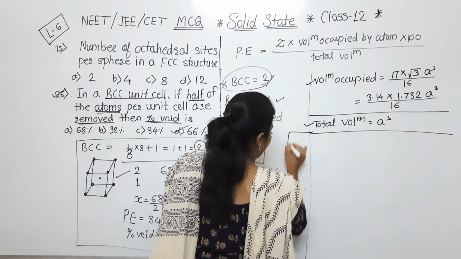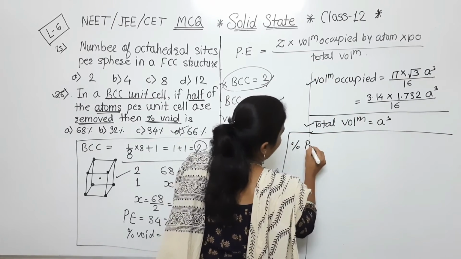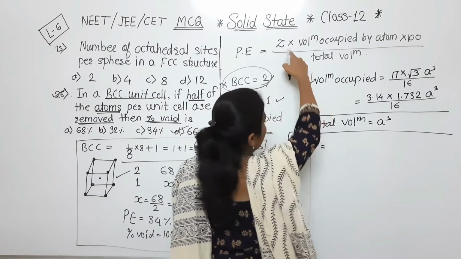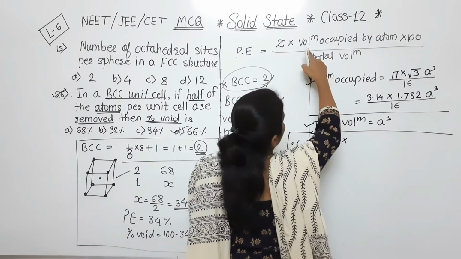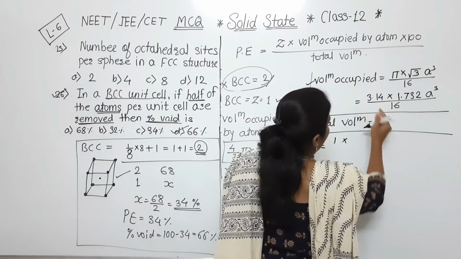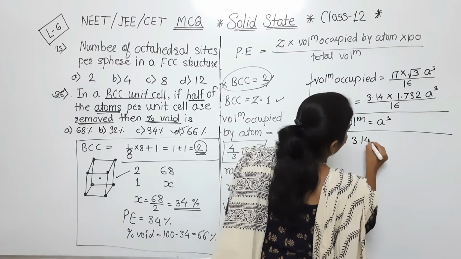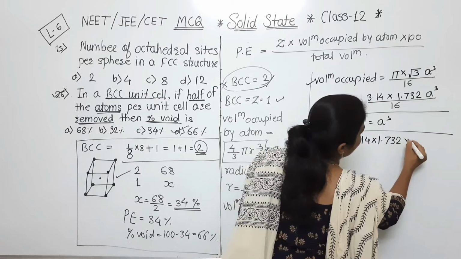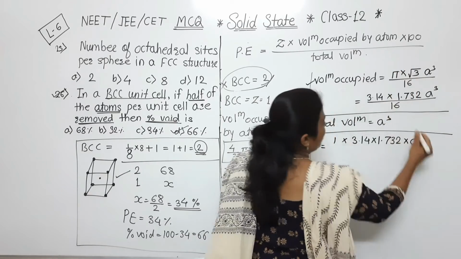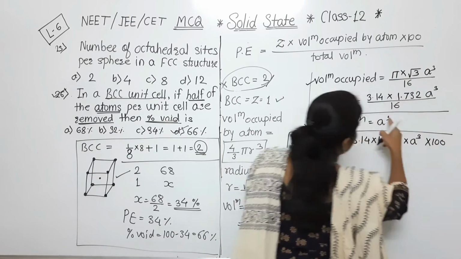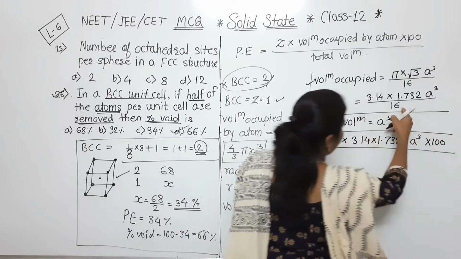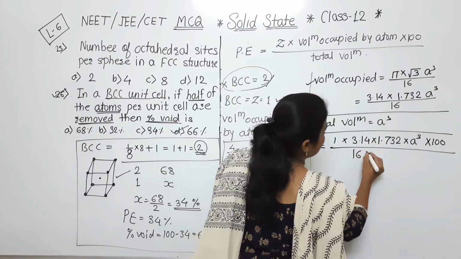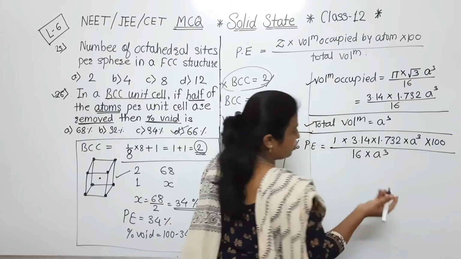So see, percentage packing efficiency is equal to Z, which is 1, into volume occupied by atom, that is 3.14 into 1.732 into a cube. That 100 will be as it is. That divided part will come down, and that is 16 into a cube. So what will happen?